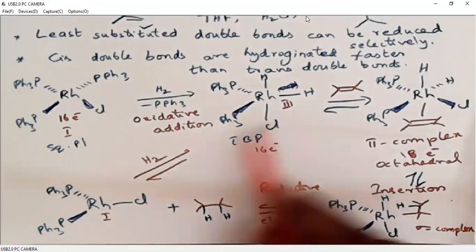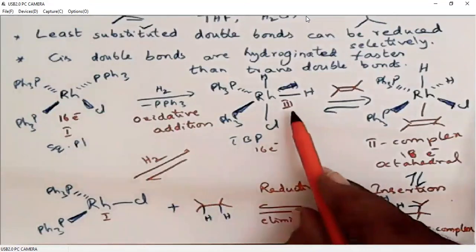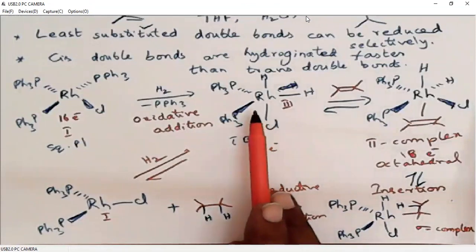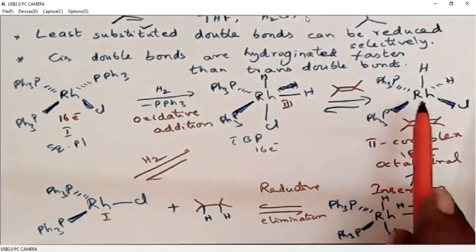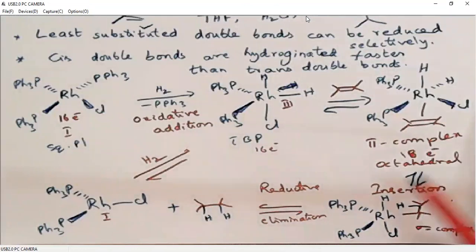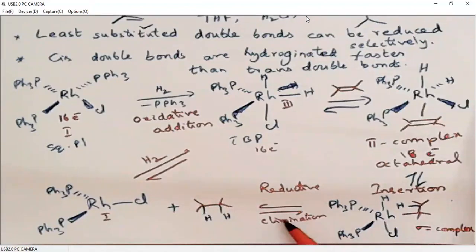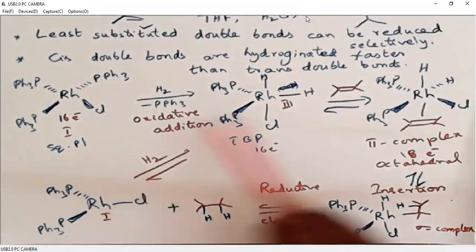And it is oxidation. So rhodium 1 will be converted to rhodium 3. Then the pi bond will come and form a pi complex. So it again converts to octahedral geometry. Then the pi complex will undergo insertion to generate a sigma complex. This sigma complex is again a trigonal bipyramidal shape. Then this sigma complex will undergo reductive elimination to generate this alkane plus rhodium 1. So it is rhodium +3 oxidation state, here rhodium +1 oxidation state. So this is the catalytic cycle.